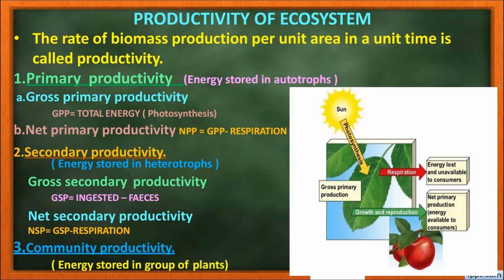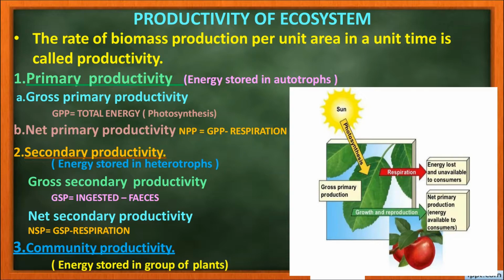A certain amount of energy is lost by their respiration, and they utilize it for their own physiological activities and growth. Subtracting this from the gross primary productivity, we get the net primary productivity. The next one is called secondary productivity. This is the energy which is stored in the heterotrophs.